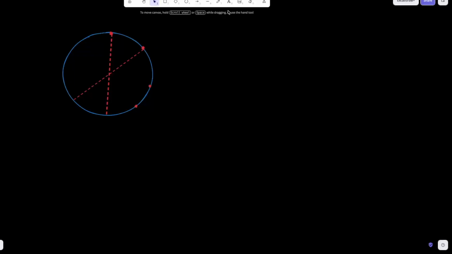But this is where we need to realize something that's fundamental to solving this question, okay? So I'm just going to call these points. This is point I. We'll call this point I plus 1. This is point I plus 2, and this is point I plus 3.